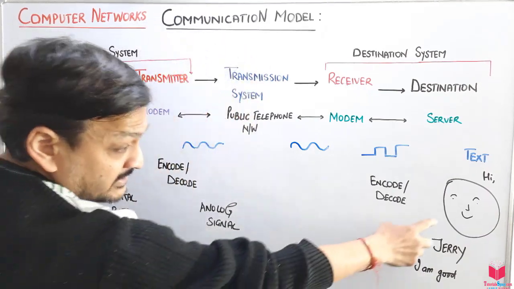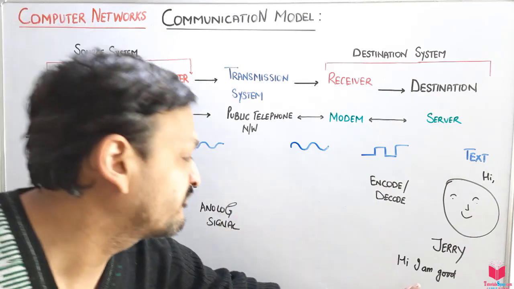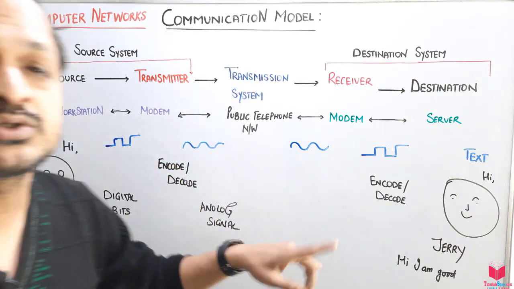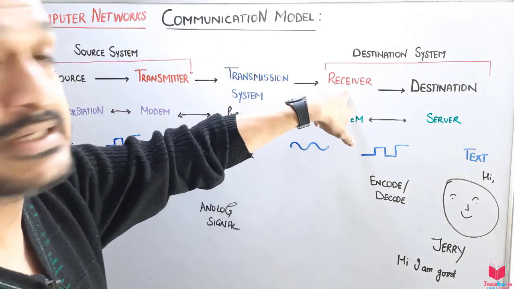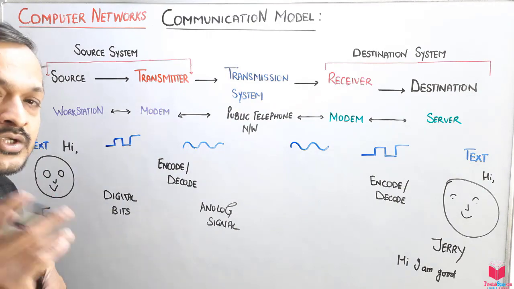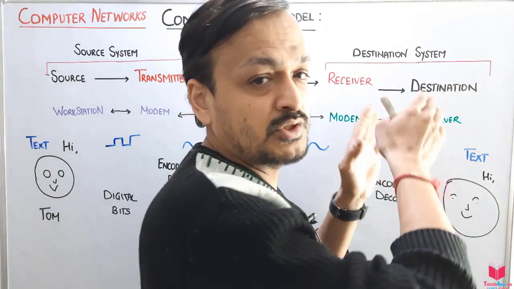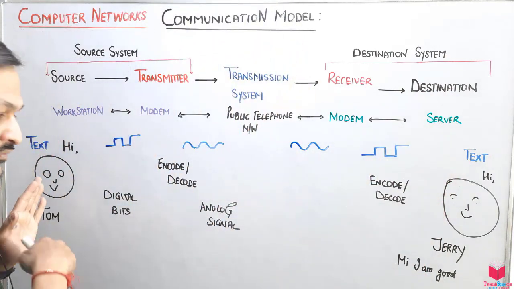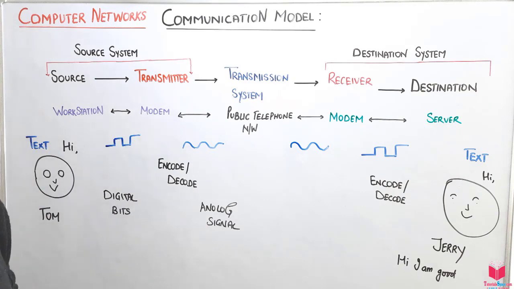Okay, so this time Jerry becomes the source. The data is coming from this point to this point, so Jerry becomes the source or sender, and this modem will be considered a transmitter. So this is communication from both sides. Don't get confused: it is not that it always is the source or always the destination. When the data flows, the direction decides which will be the source or the destination. So this is all about the communication model.